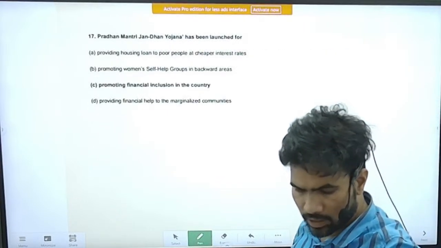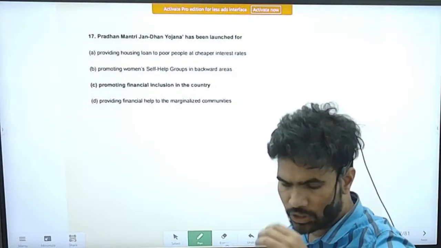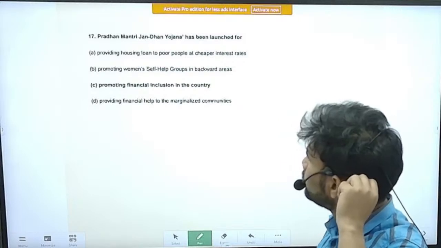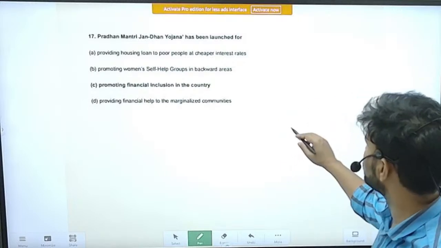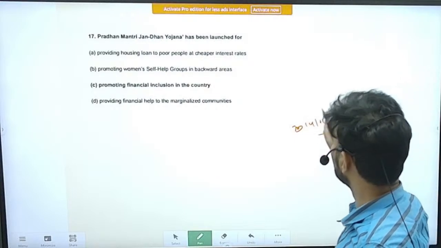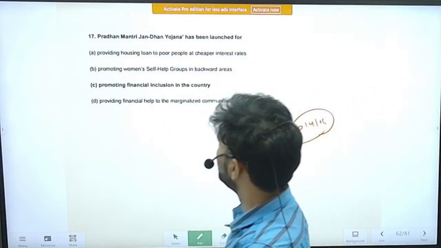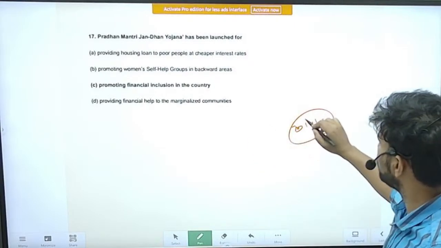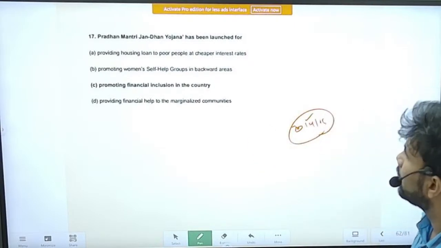Pradhan Mantri Jan Dhan Yojana has been launched for which of the following? I think Jan Dhan Yojana was launched during 2014 or 15. I'm not exactly sure, but it was one of those two years. I think it is 2014 only, right?